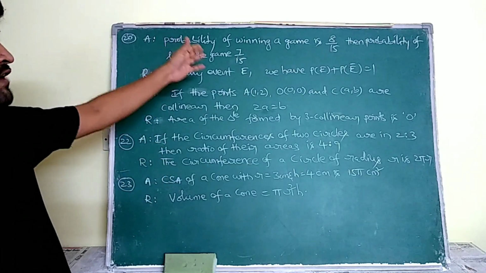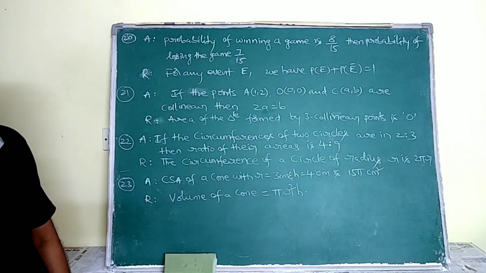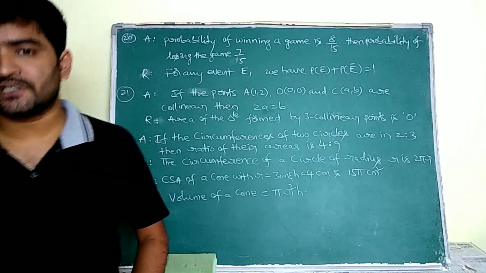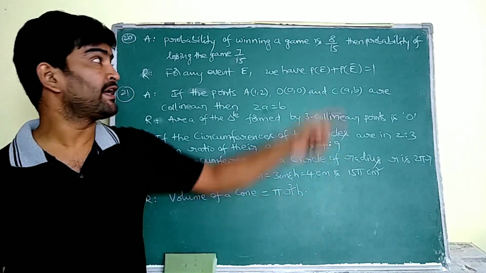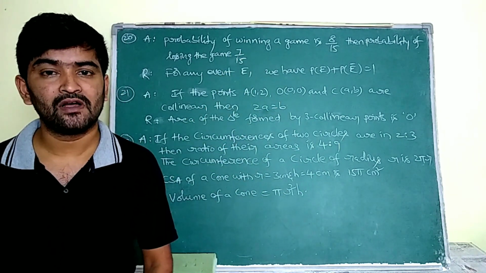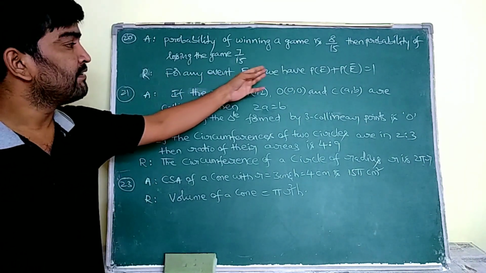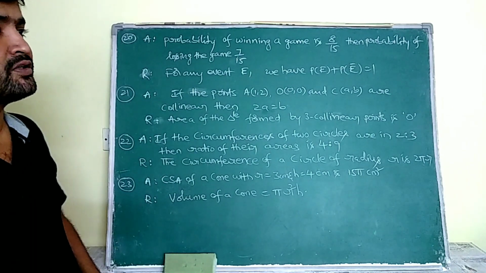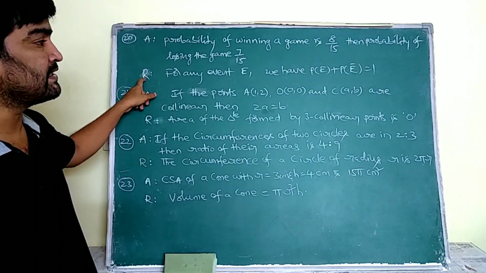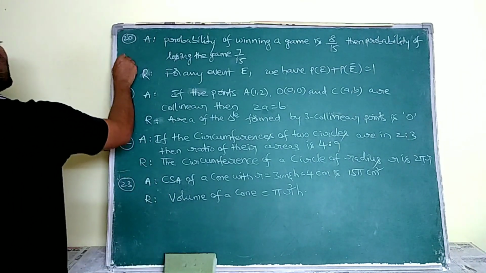Here, the probability of winning a game is 8 by 15. Then the probability of losing the game is 7 by 15. Yes, this is correct. Why? Because if we know the probability of winning, then the probability of losing is calculated using 1 minus that winning probability. So 1 minus 8 by 15 is nothing but 7 by 15. So the assertion is right. Now for any event E, we have probability of E plus probability of not E is equal to 1. Yes, that is also correct. So A and R are correct, and this reason is the correct explanation of this one. So here we are going to choose option A.